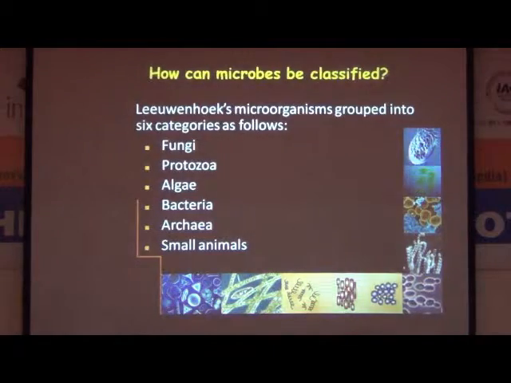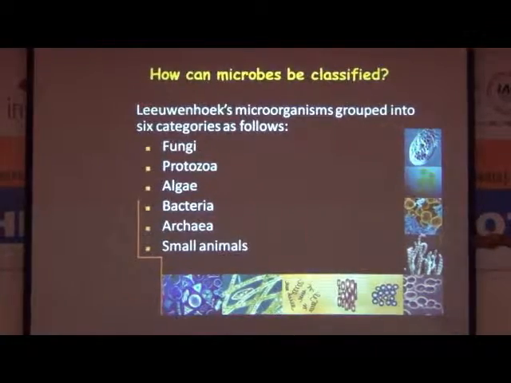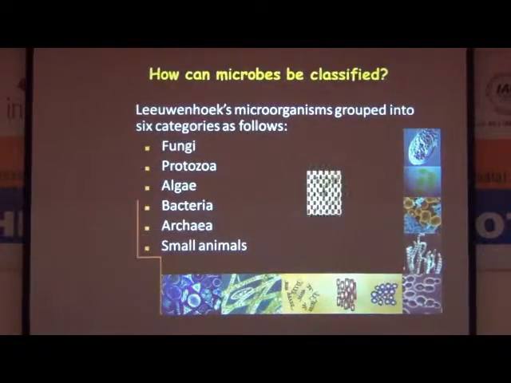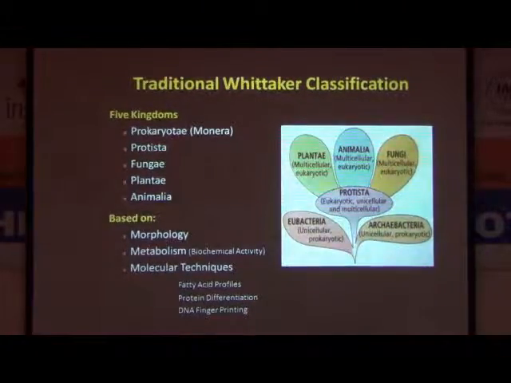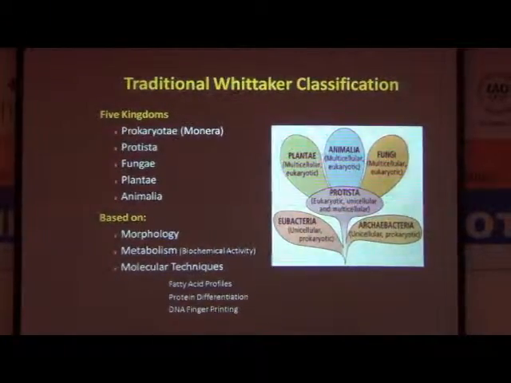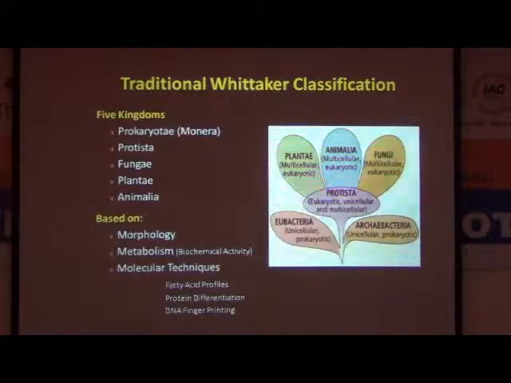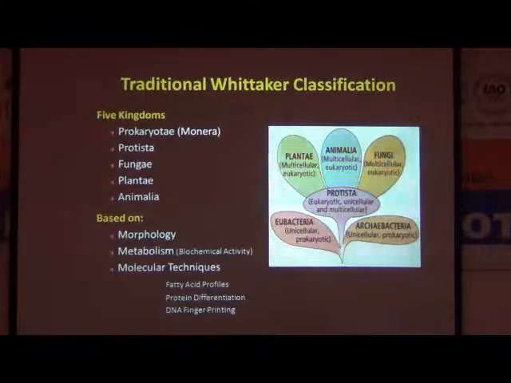Next, we will go through how microbes can be classified, which you know very well: fungi, protozoa, algae, bacteria, archaea and small animals. Next. Now this is the traditional Whittaker's classification system, which has already been discussed. Based on their nutritional requirement, this classification is given, and there are plantae, animalia, fungi, protista, archaea and bacteria. These are multicellular again, but the mode of nutrient uptake is different.